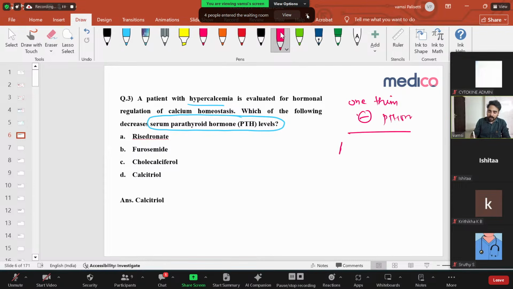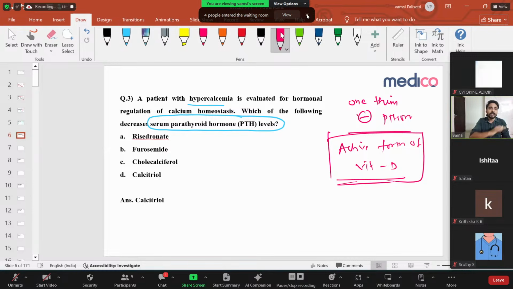That is the active form of vitamin D. Very, very important. This is the only thing which can inhibit your parathyroid gland. Nothing else can. If there is decreased calcium, yes, it will stimulate the parathyroid gland, but increased calcium won't stimulate it; it doesn't inhibit it either. Only the active form of vitamin D can inhibit your parathyroid gland. So that's what they're asking. Calcitriol is the answer.